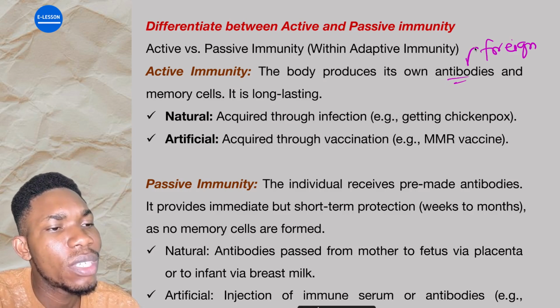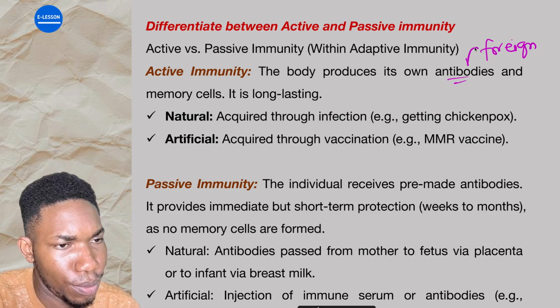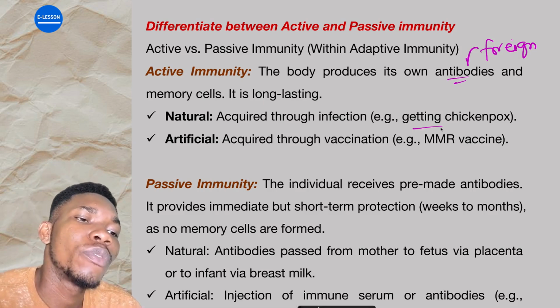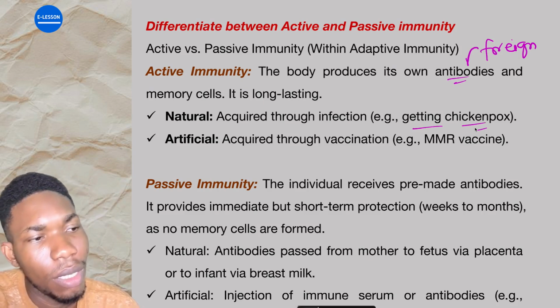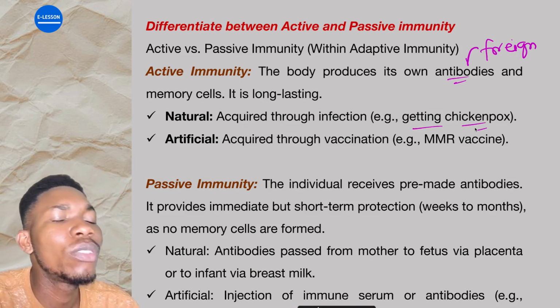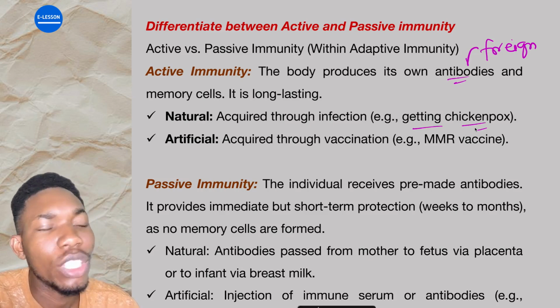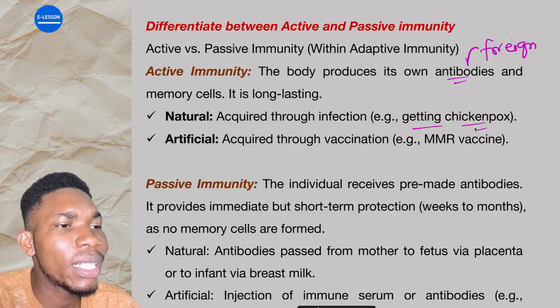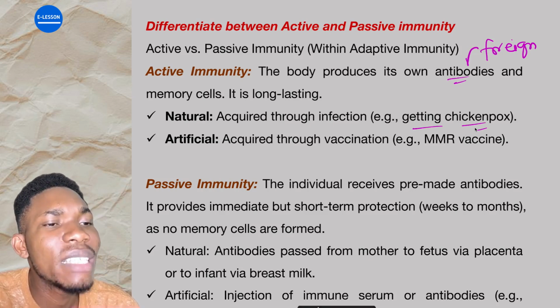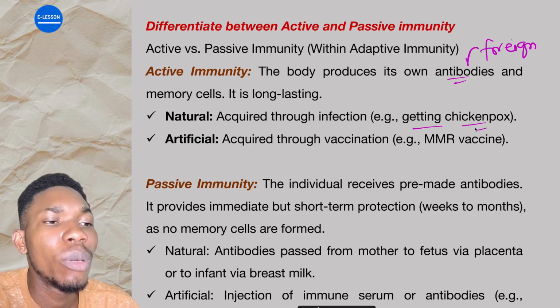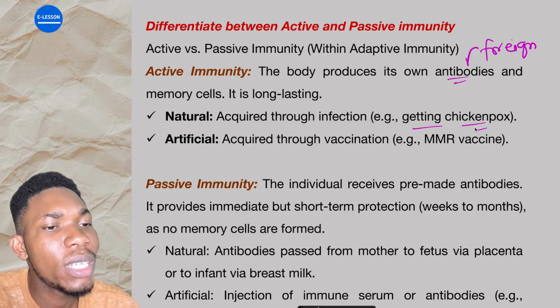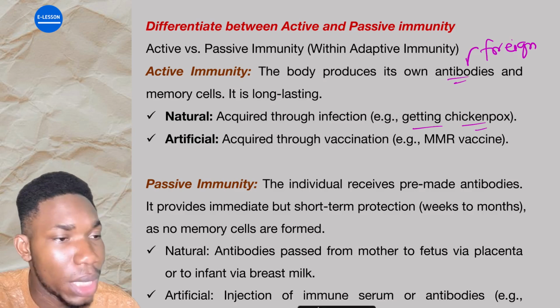Natural active immunity is acquired through infection. For instance, if you have had chickenpox before, you may never get it in life again. Why? Because immediately you get it, your body becomes immune to that chickenpox. Are you getting it now? So that one is natural active. Over the years, even if you are exposed to it again, your body has already kept memories. So immediately chickenpox enters, antibodies will be produced and they will fight against it. That is why if you have had chickenpox before, you may never come down with it again.